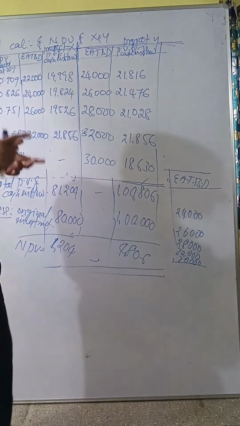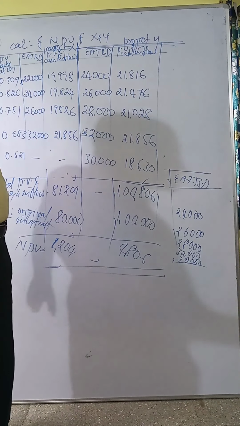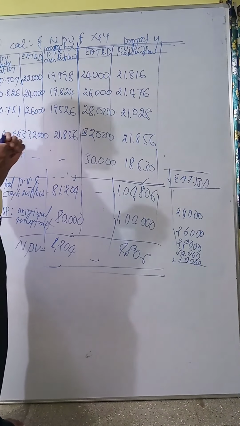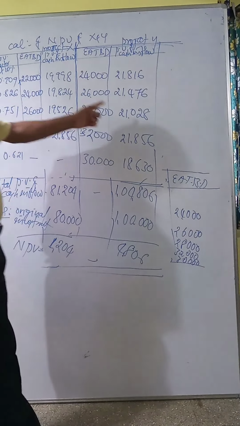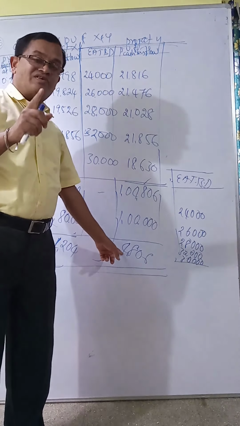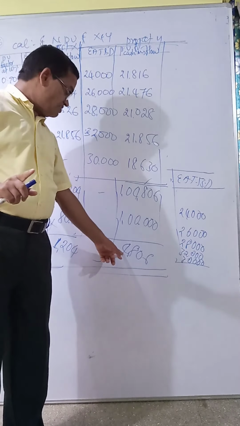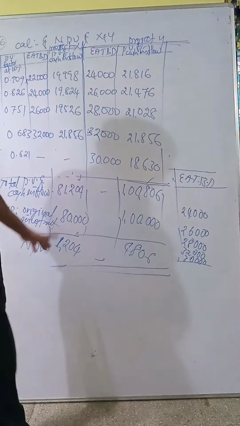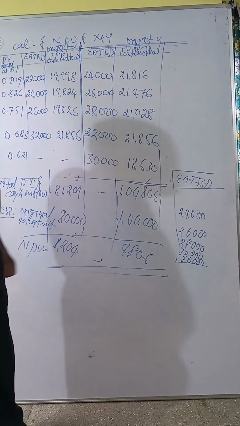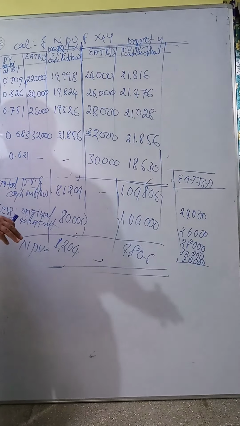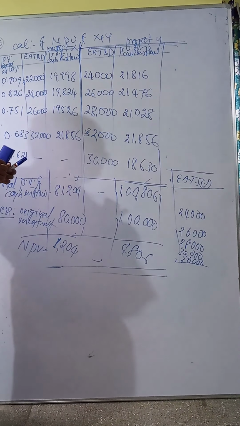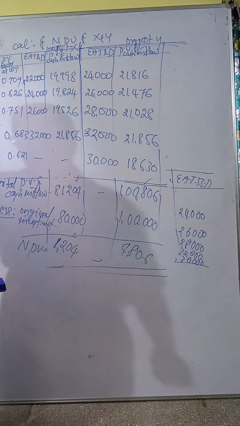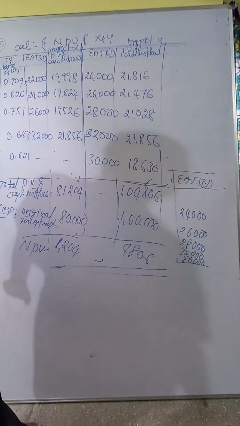Conclusion: which project should be selected? The project whose NPV is greater, that project should be preferred. Conclusion or suggestion: it is suggested that project Y should be preferred or selected because its NPV is more than that of project X. So project Y should be preferred for investment. So this is the calculation or solution for problem number 26. And in the next class I will explain problem number 27.